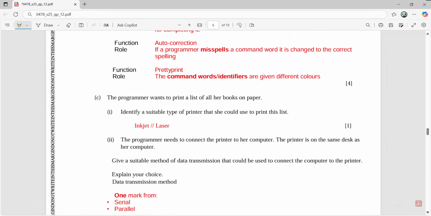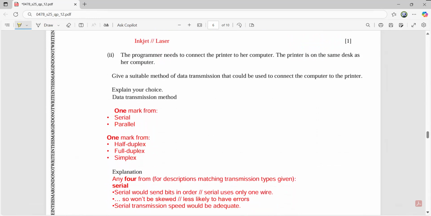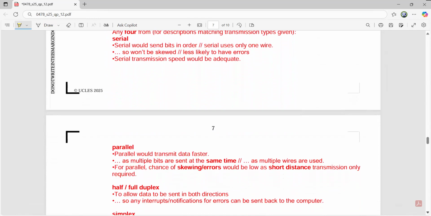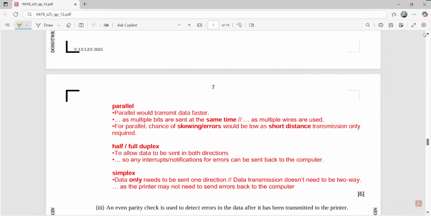A student can choose any, but you should be able to explain your choice appropriately. The most important thing is you should be able to justify your answer. Fine. So if you remember, the methods are either serial or parallel, or then you can go for half duplex, full duplex, or simplex. So how will you gain the marks? You can see from here. It's basically a 6-mark question. So how will you score actually? This is a 6-mark question.